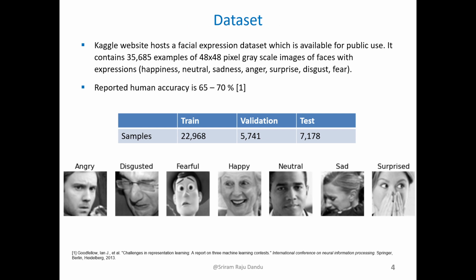Kaggle website hosts a facial expression dataset which is available for public use. It contains about 35,000 examples of faces with expressions such as happiness, neutral, sadness, anger, surprise, disgust, and fear. Ian Goodfellow, inventor of GANs, reported a human accuracy of 65 to 70% on this dataset.